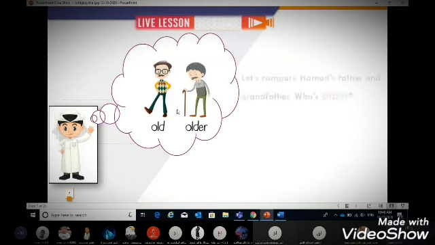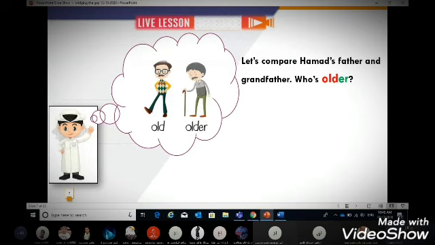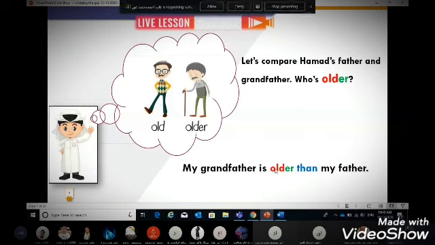So here Hamad will tell us that, let's compare Hamad's father and grandfather, who's older. Of course, Hamad says, my grandfather is older, old plus ER plus than. My grandfather is older than my father. For example, here his grandfather is 70 years old and his father is 45 years old. So his grandfather is older than his father.